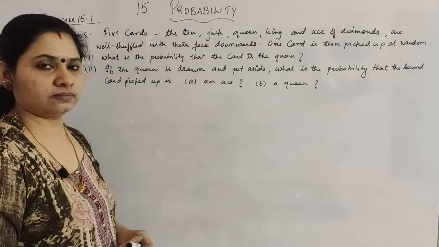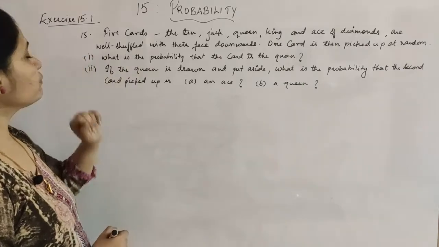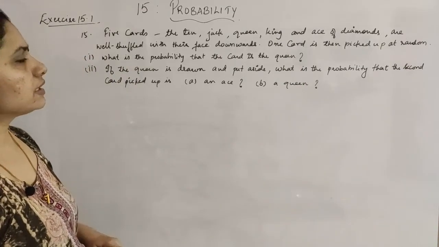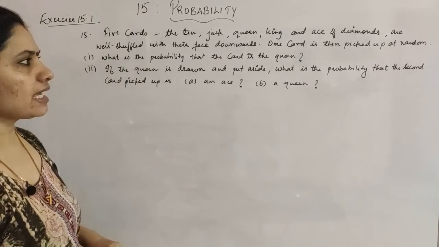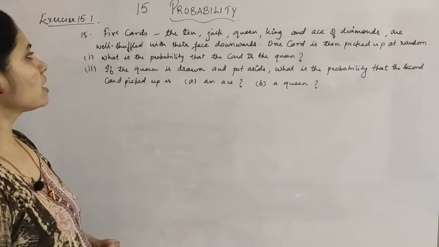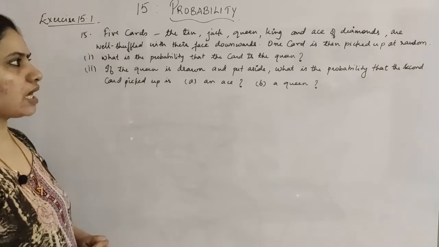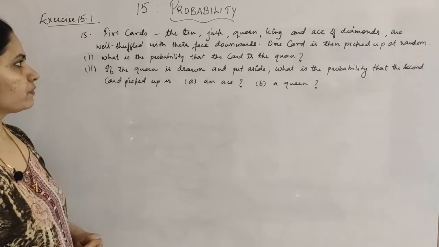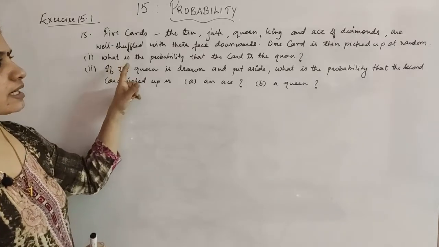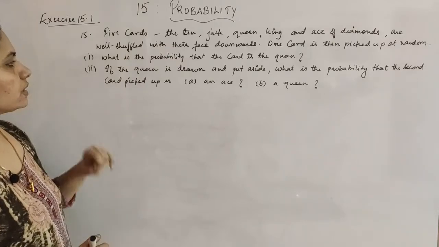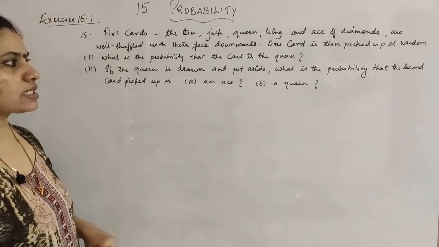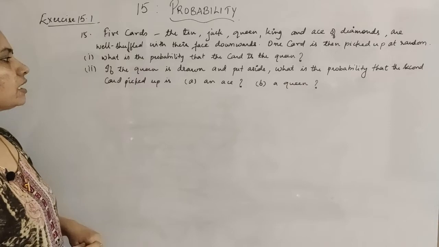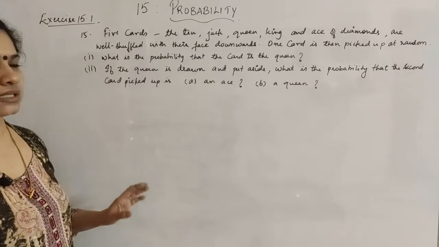Okay. Next is question number 15. 5 cards, the 10, Jack, Queen, King and Ace of Diamonds are well shuffled with their faces downwards. One card is then picked up at random. What is the probability that the card is a queen? And second one, if the queen is drawn and put aside, what is the probability that the second card picked up is an ace?